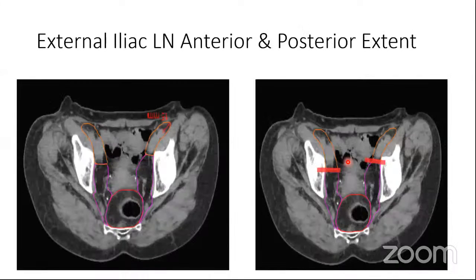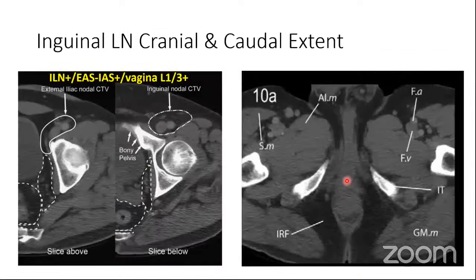Other than that, the lateral margins, we all know, you take a 7 mm margin around the external iliac vessels. However, the guidelines recommend that in the anterolateral direction, parallel to the iliopsoas, you take a 1.5 cm margin instead of your 7 mm. This is to treat the anterolateral group of lymph nodes. Other than that, you have the 7 mm margins. Posteriorly, you are going to be limited by your external iliac vessels and the margin of 7 mm.